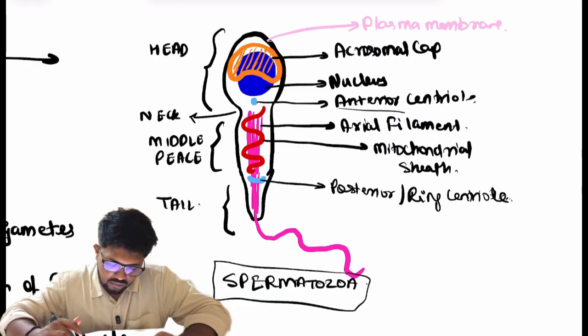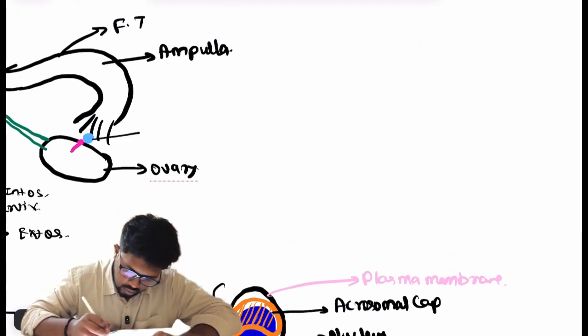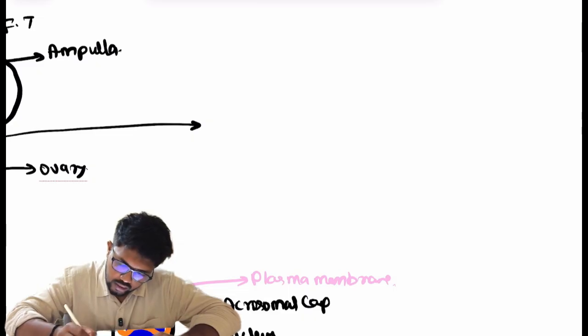Now, as we have seen the features of the male gamete, the spermatozoa, we'll see the features of the female gamete, the oocyte, from inside out.